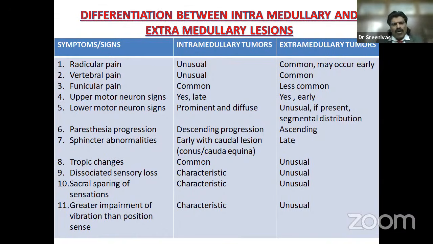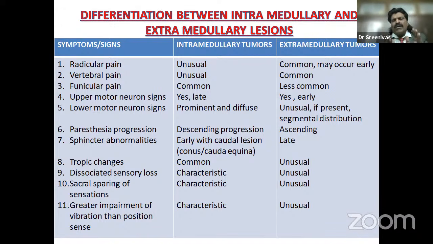Sphincter abnormalities are common in intramedullary lesion, early with caudal lesions, conus medullaris and cauda equina. It is late in extramedullary lesion. Trophic changes are common in intramedullary lesions, unusual in extramedullary lesions. Dissociated sensory loss is very, very characteristic of intramedullary lesion.